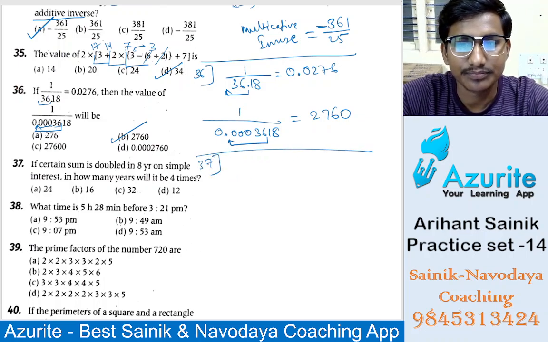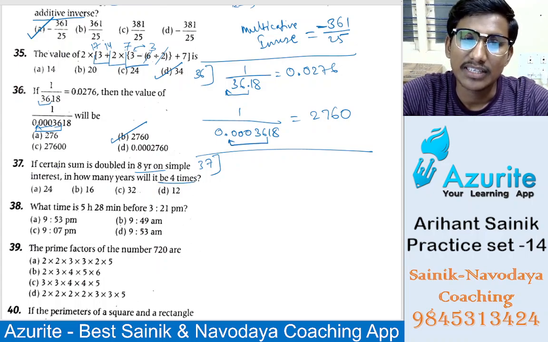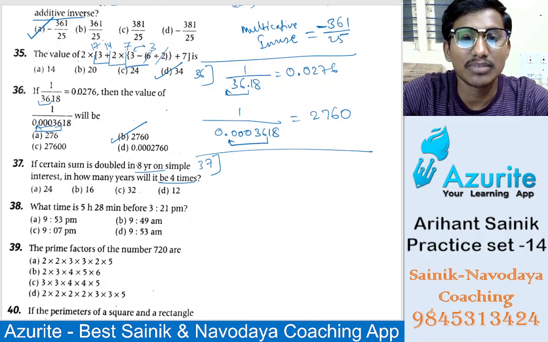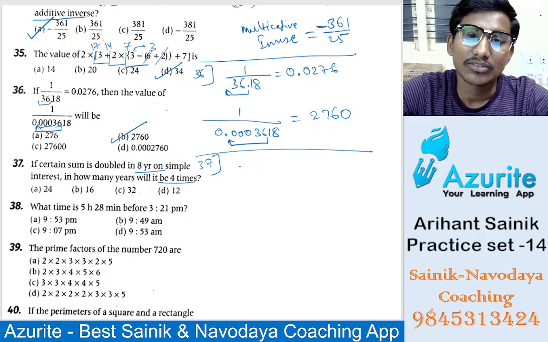37. Okay, so in a certain sum is doubled in 8 years on simple interest. How many years will it be 4 times? If a certain sum doubles in 8 years, doubles in 8 years means that is the what?